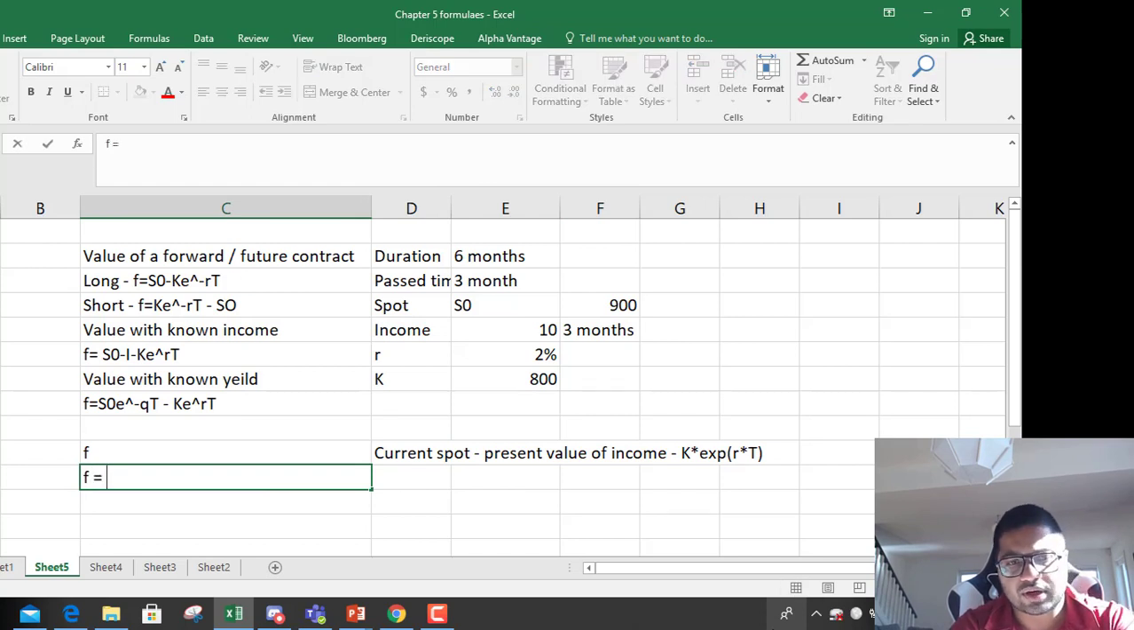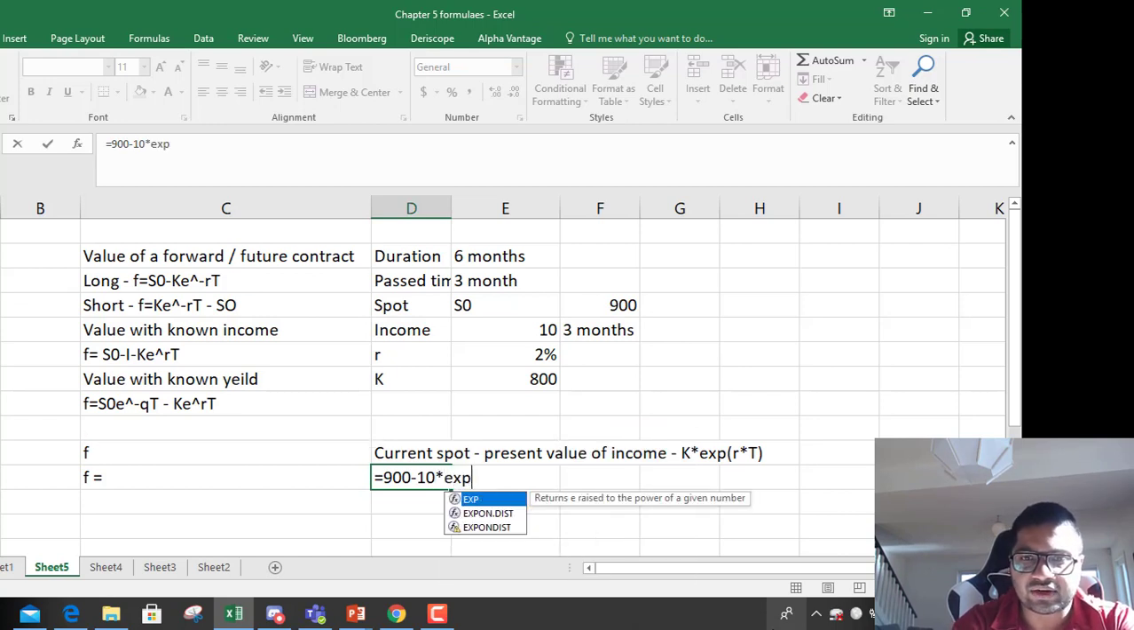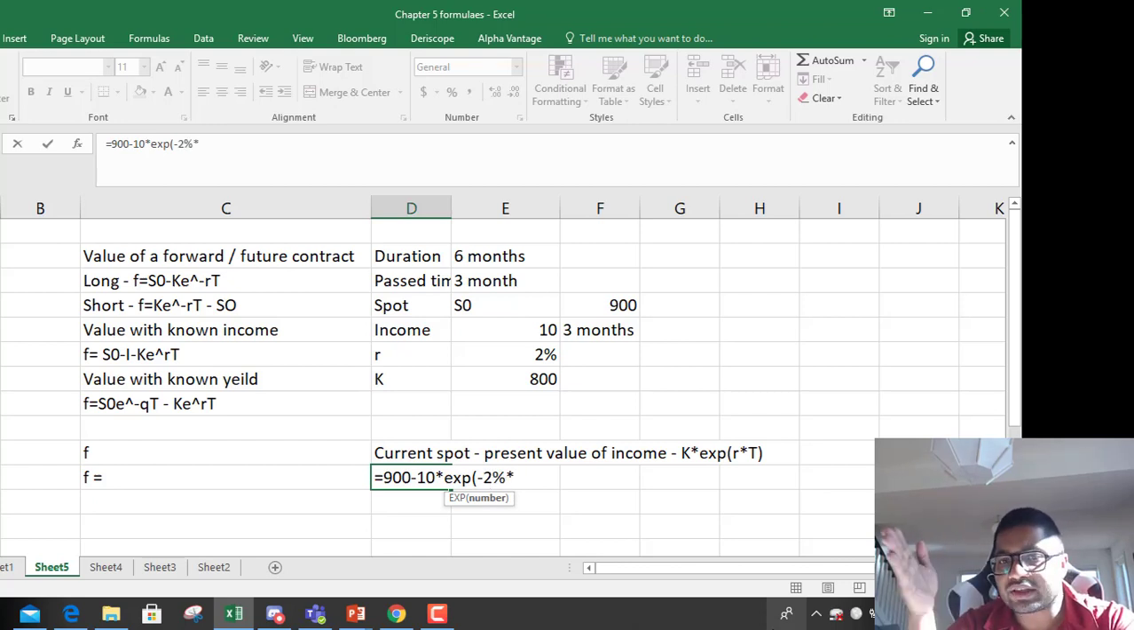Value of this forward equals current spot, that is 900, minus present value of income. So income, you're going to receive 10. How do you calculate present value? Exponential negative sign, right? Interest rate 2%, and after how much time are you going to get it? You're going to get it in 3 months, so that is 3 months divided by 12. So this was the present value of income.